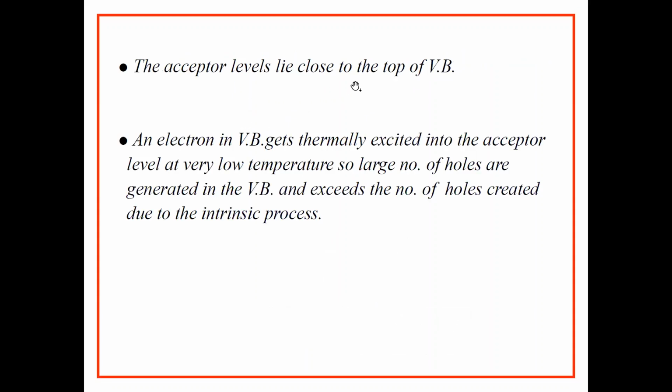The acceptor levels lie close to the top of the valence band, and an electron in the valence band gets thermally excited into the acceptor level at very low temperature. So a large number of holes are generated in the valence band, exceeding the number of holes created due to the intrinsic process. So in a p-type semiconductor, majority charge carriers are holes and minority charge carriers are electrons.